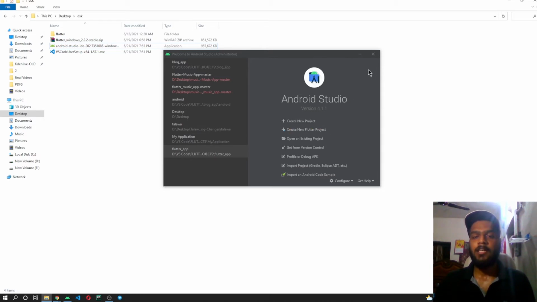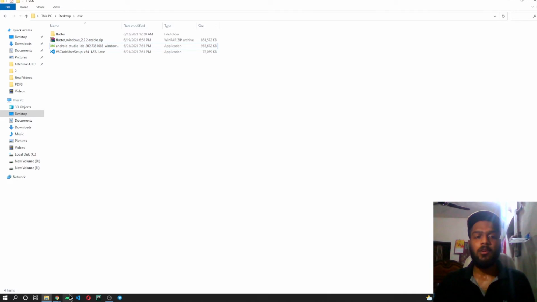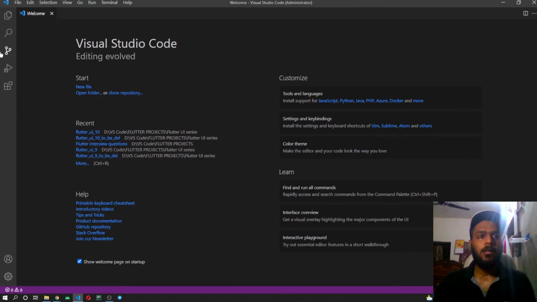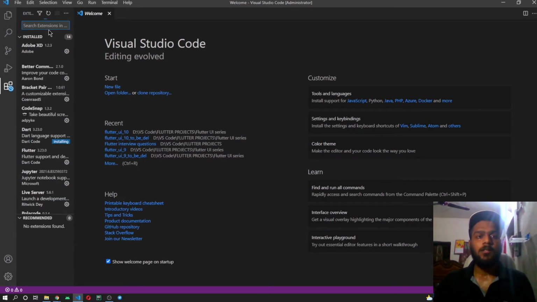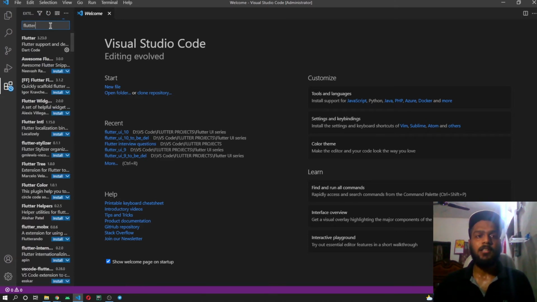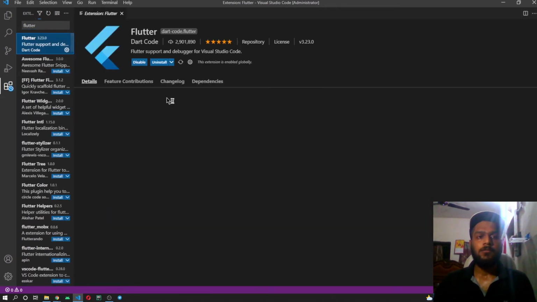Now let's see the setup we need to do inside VS Code for making our Flutter apps run there. I'll be closing Android Studio for now and opening a new window. Once your VS Code has been installed and opened, you have to click on the extension button. Once the extension screen loads, you have to search for the Flutter extension. You can see that I have already installed the Flutter plugin. Next you have to install Dart.